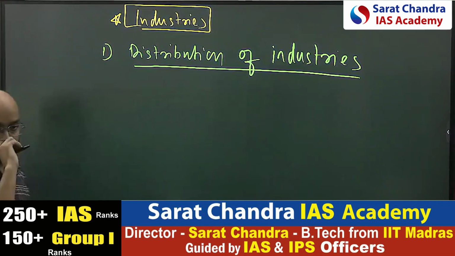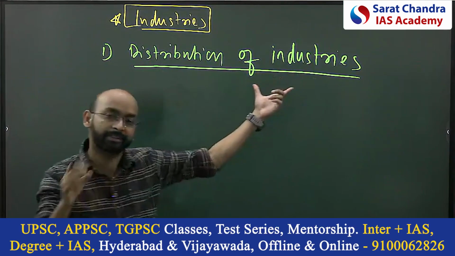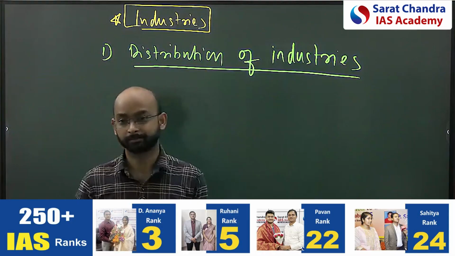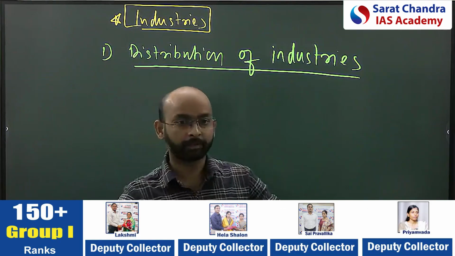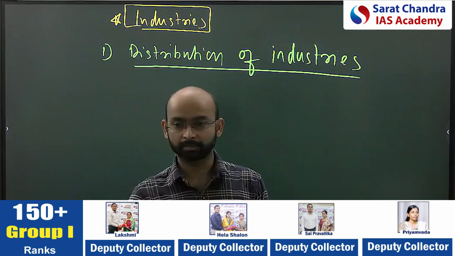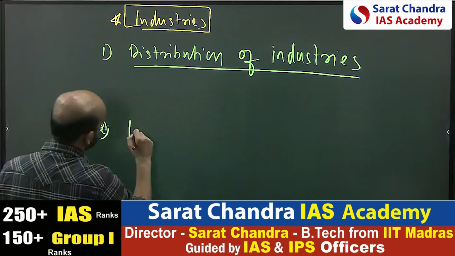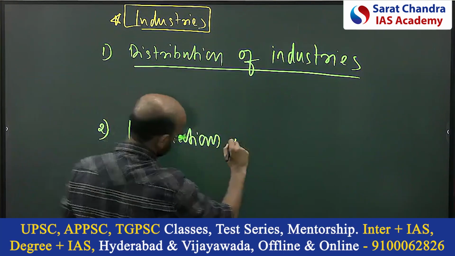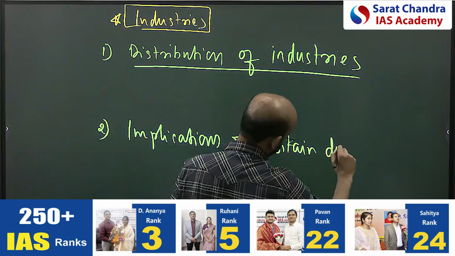Distribution of industries. The second thing they are asking is that if they are distributed in a certain way, what are its implications? If it is not uniformly distributed, there will be certain implications, right? So that is the second thing they are asking, the implications of certain distribution.